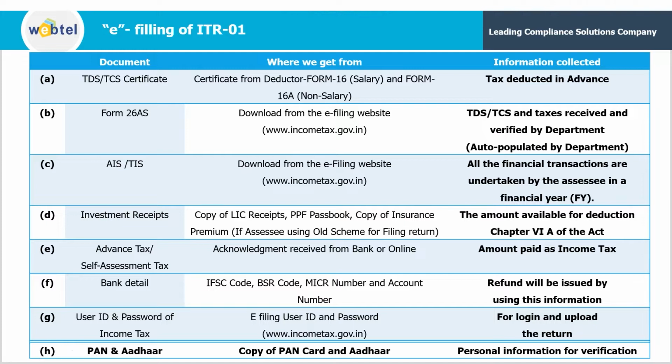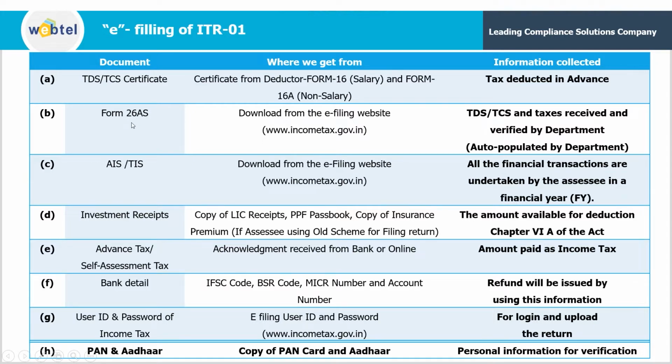These certificates can be downloaded from the TRACES website, or will be provided by the deductor in case TDS has been deducted on the salary. Other than salary, if TDS has been deducted, then Form 16A will be provided by the deductor. This document contains the tax deducted information. If your TDS has been deducted by the deductor, then these details will reflect in this document.